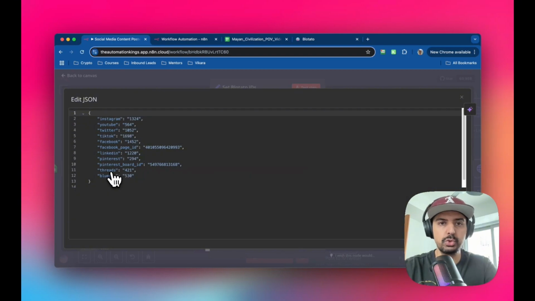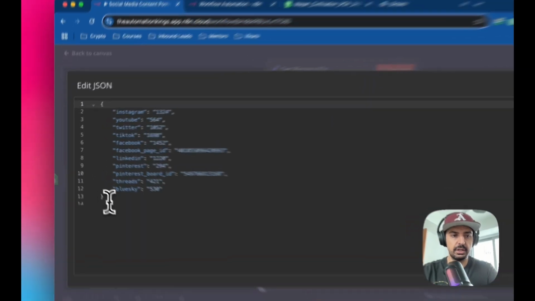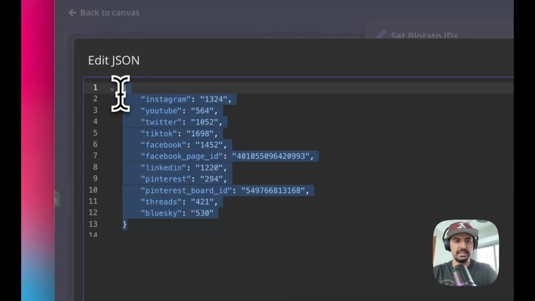Okay, now you don't have to use all of these platforms. I'm just showing you because this is what's possible inside of Platato. They do actually support all 9 of these social media platforms. I mean, I only use Instagram, Twitter, and YouTube, right? That's pretty much what I use, and probably TikTok, right? Because you can repurpose your Instagram reels. But I've included all of these, and I'll show you how you're going to get these IDs.